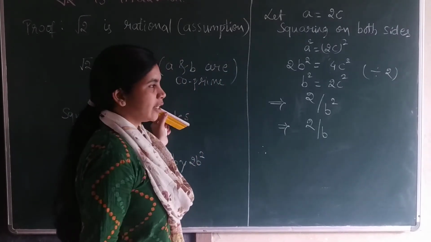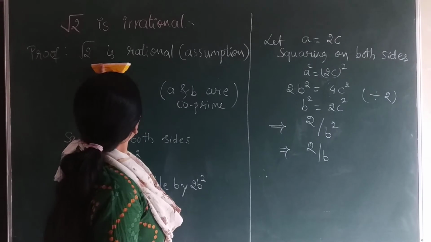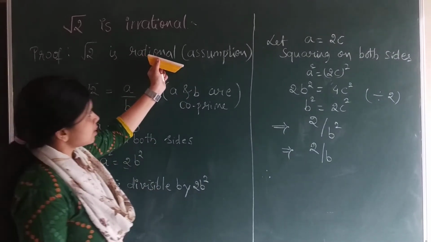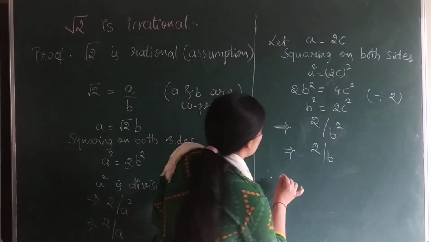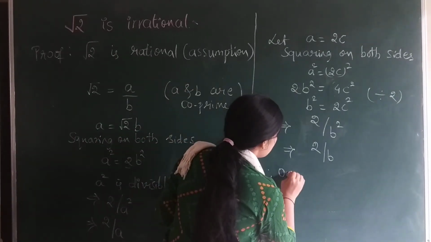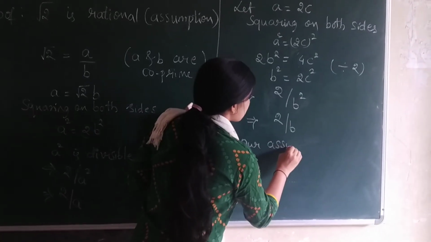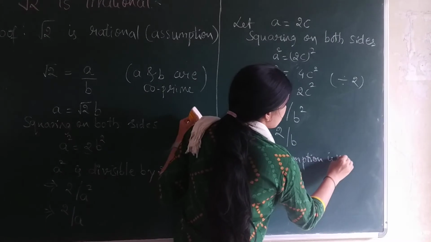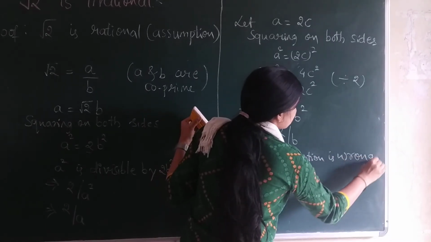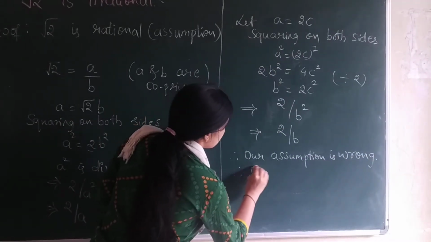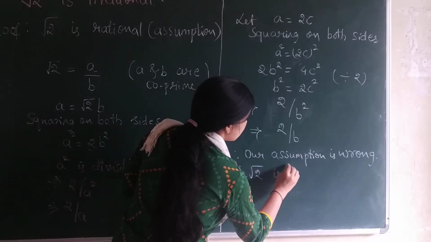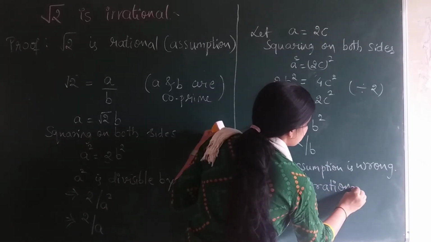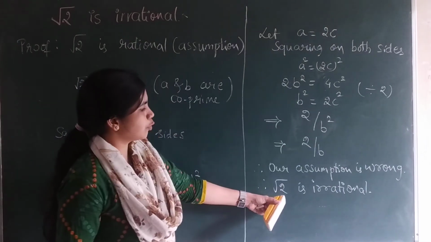This is a contradiction to our assumption. Root 2 is rational, this was our assumption. This is wrong. So here we have to write that our assumption is wrong. Root 2 is irrational.